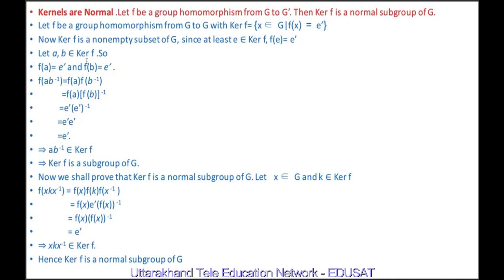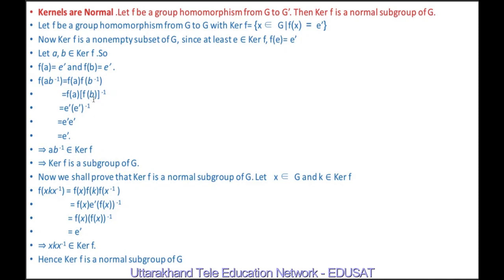Let A, B belong to the kernel of F. It means F of A equals E dash and F of B equals E dash, by the definition. Therefore, F of A B inverse is equal to F of A into F of B inverse, because F is a homomorphism and it preserves the group operation. F of B inverse is F of B inverse, again by the property of a homomorphism.